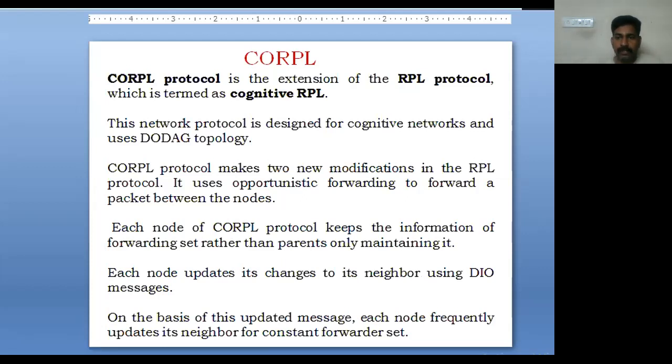Each node updates its changes to its neighboring nodes using messages, known as DAO messages. On the basis of the updated messages, each node frequently updates its neighbors for the constant forwarding set. So the main modification in CORPL is that it uses opportunistic forwarding to forward packets between the nodes.